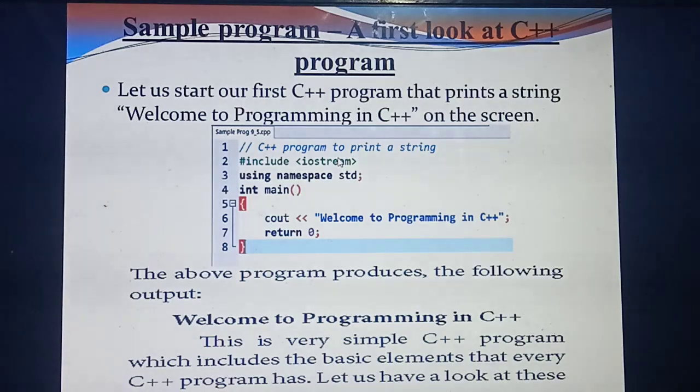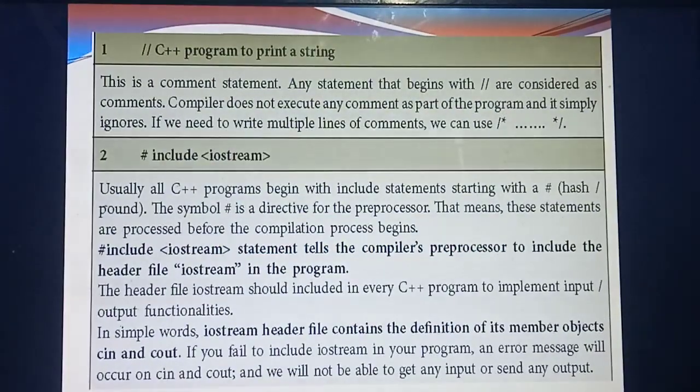So what's the first line they have given? /* C++ program to print a screen */. Listen, as I already said, a line that starts with a slash or a slash with an asterisk is a comment line.